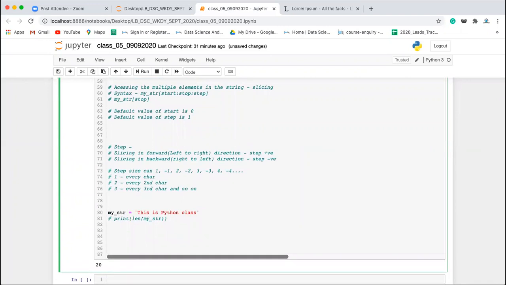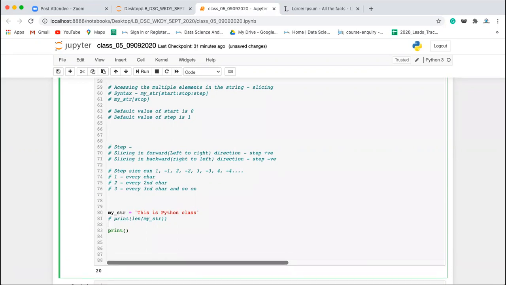Okay, what do I want? I am going to slice till Python. So what should I write? I will be writing my_str, slicing till Python from the beginning. Now I can mention the stop value. So I want to slice till Python. In that case you should start counting from here. So the count of n will come till 13.